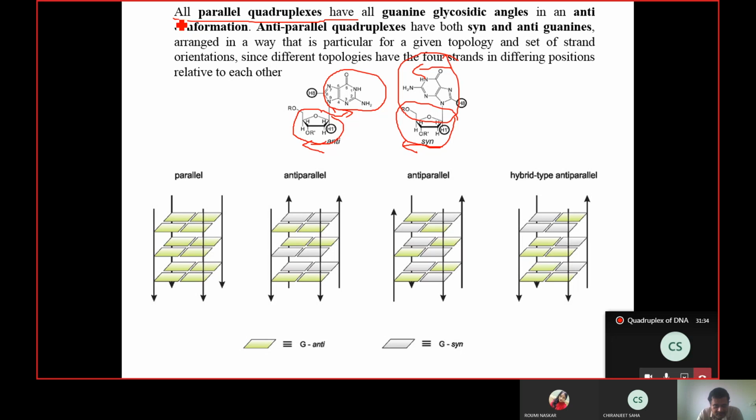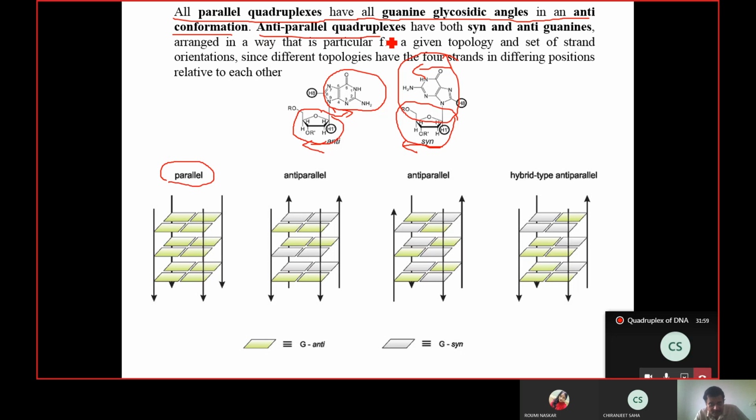There is an observation which tells that all parallel quadruplexes have all guanine residues with the glycosidic angle in anti configuration. So if it is parallel like this, all these glycosidic bonds are in anti-orientation. This has been very well worked out and seen for these kinds of structures.